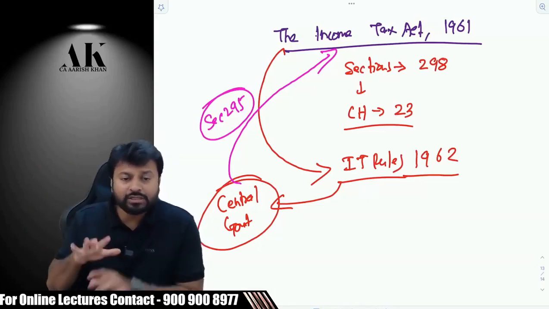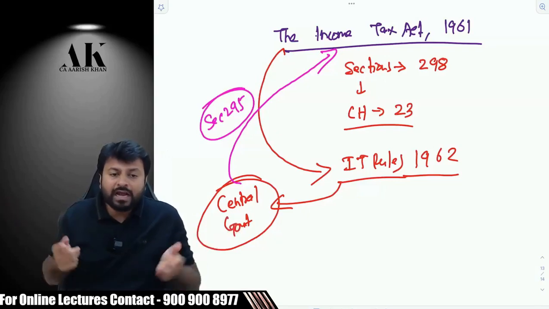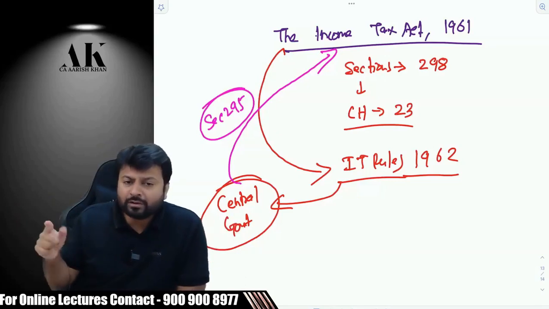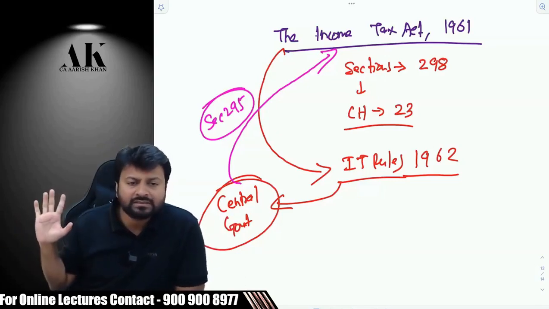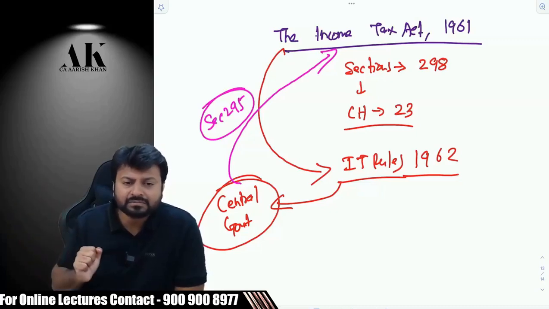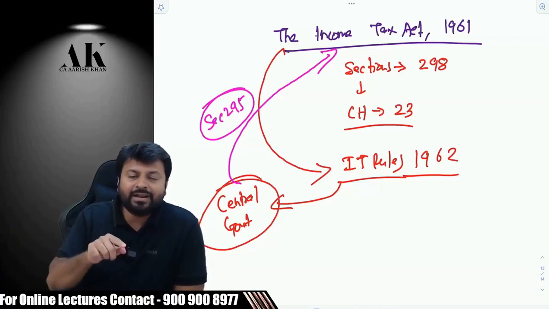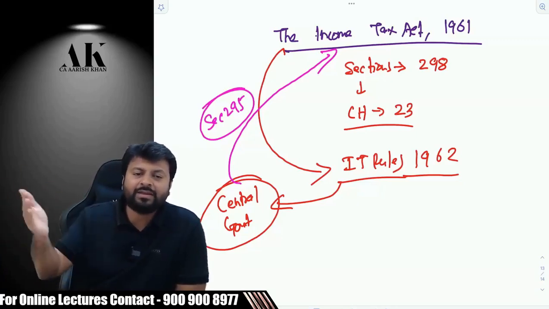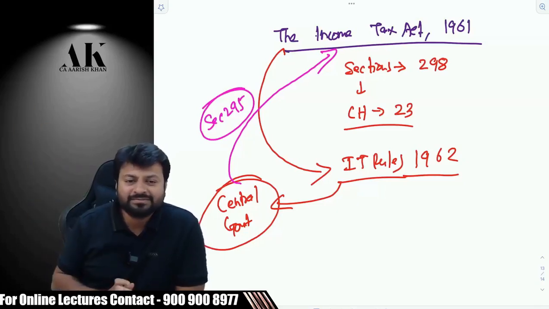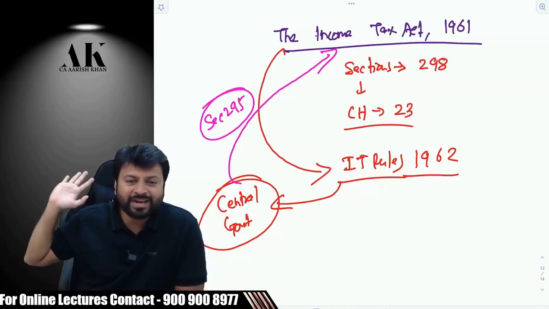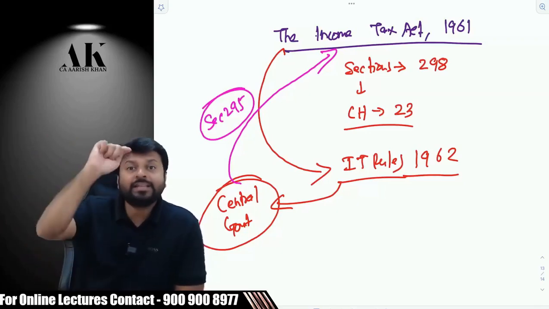Now the second question, the law is made now. Now the government wants to make rules. Can the government make rules in their office? For that they have to go to parliament, or they can make it in their office. Can the central government make income tax rules or make amendments in the rules in the office, or every time they are making a rule they have to go to the parliament? They will make it in their office, CBDT office. Okay. From where are they getting this power to make rules?